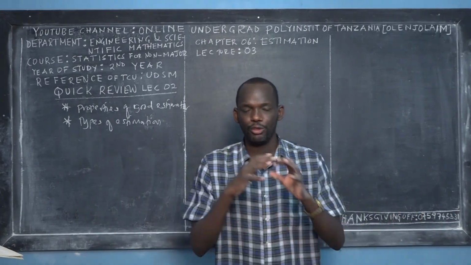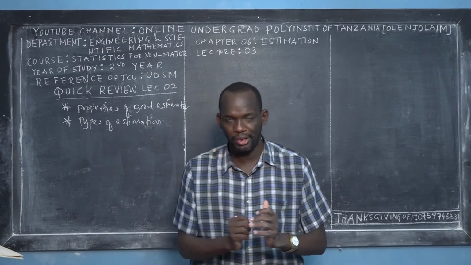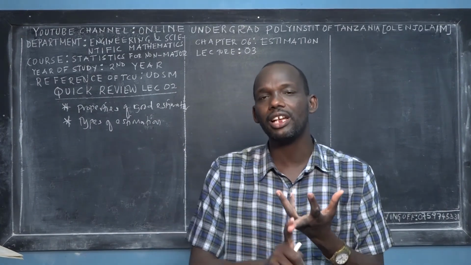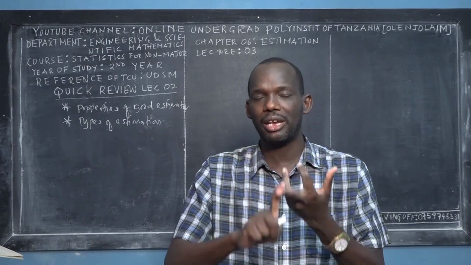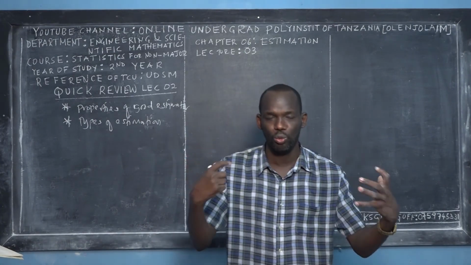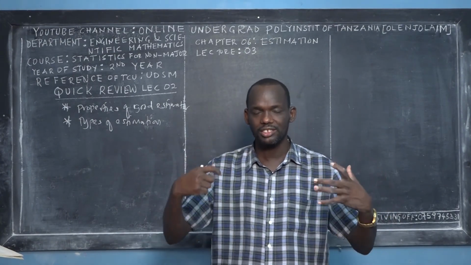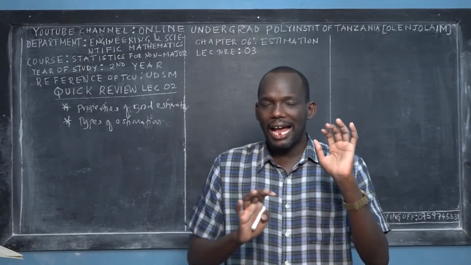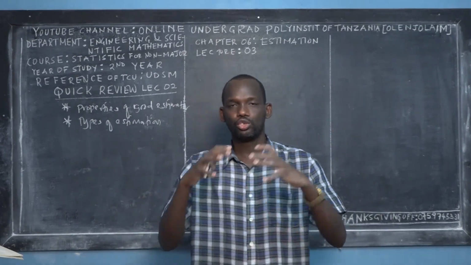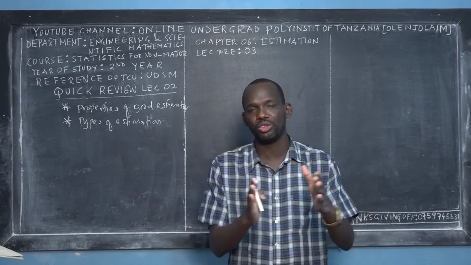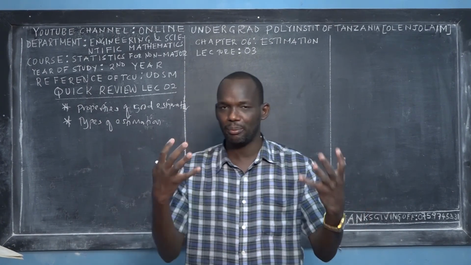If you say that you'll be dealing with the world population, it will be very expensive, a waste of time, and the results might even be incorrect. So in order to avoid that, as statisticians we take a sample, drawing it by using particular principles. Then we estimate the population parameters by using the sample that we've drawn, and that is the meaning of estimation.